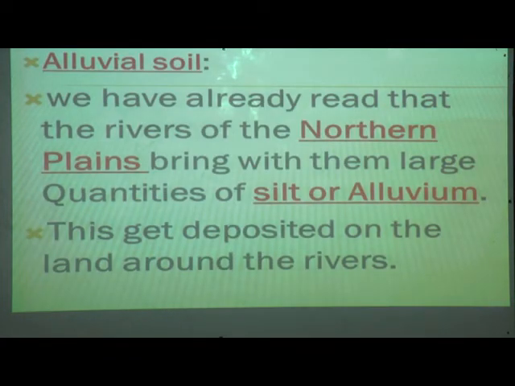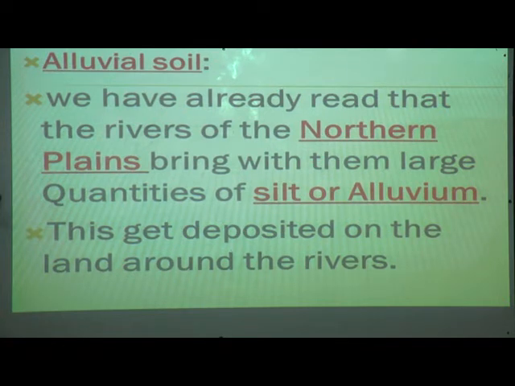Now first, what is it? First is alluvial soil. So what is alluvial soil? We have already read this. In term 1 we have already covered this point, alluvial soil. The rivers of the northern plains bring with their water, soil to different places.